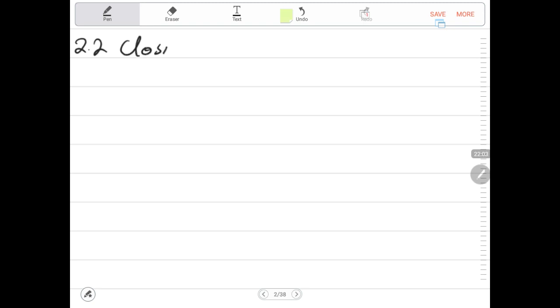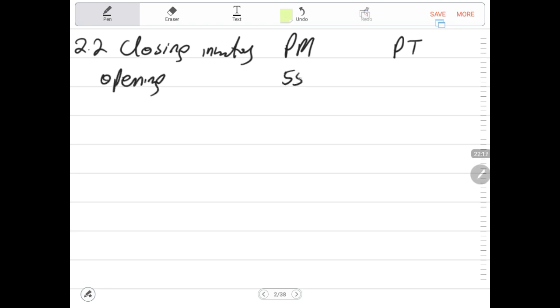We're calculating closing inventory. Closing stock, we have per mobile. We also have per tablet. We have opening inventory. Our opening inventory is 550. Then here we have 1,200.